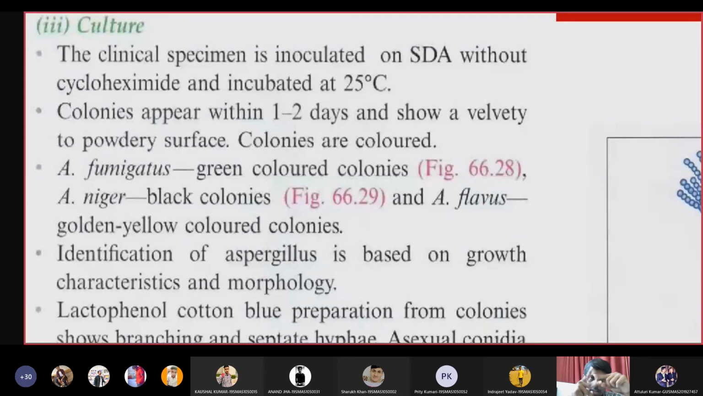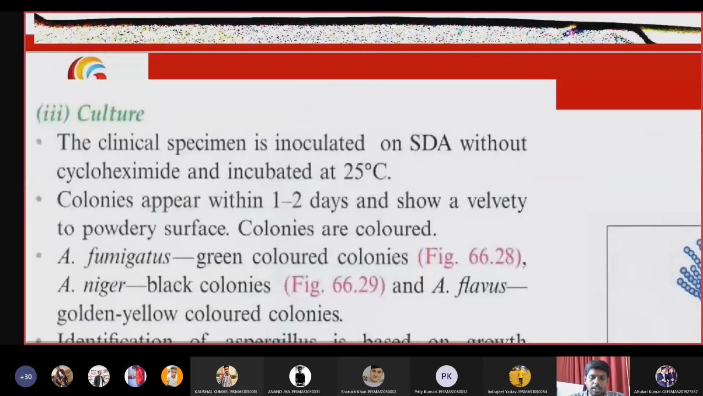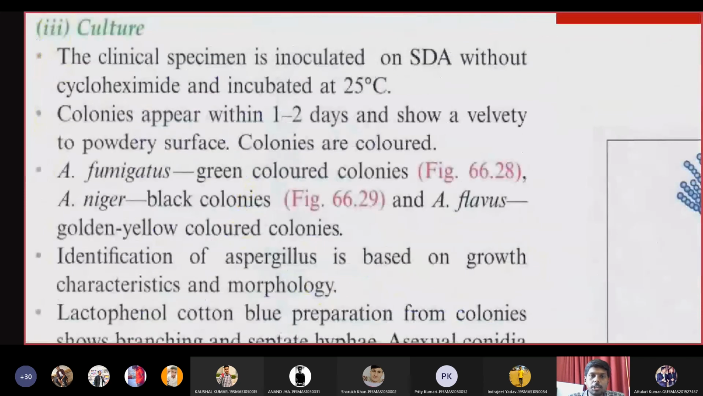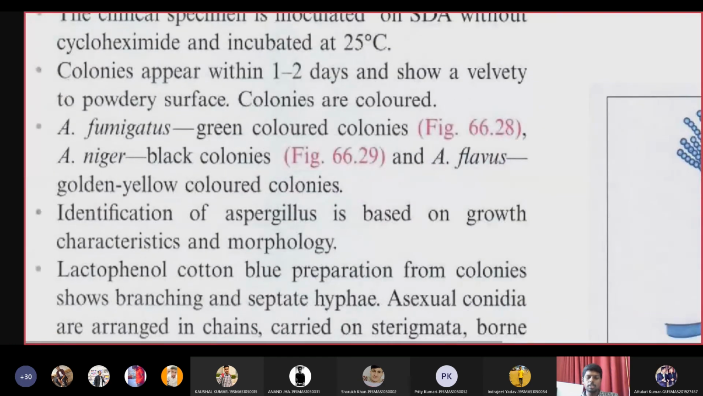Green colonies are caused by Aspergillus fumigatus. Black colonies are caused by Aspergillus niger, whereas Aspergillus flavus will cause yellowish, golden yellow colonies. So by seeing the color of the colony, we can identify the individual species of Aspergillus. Identification depends upon the colony morphology. Then on lactophenol cotton blue, you can see the complete morphology of Aspergillus.